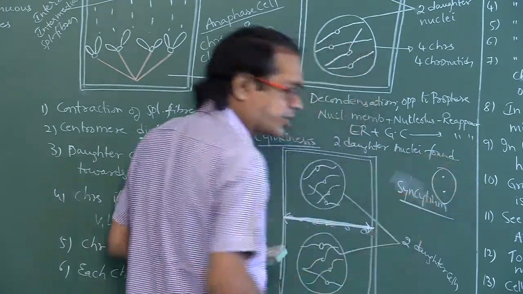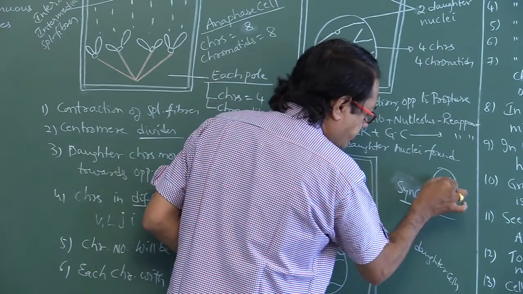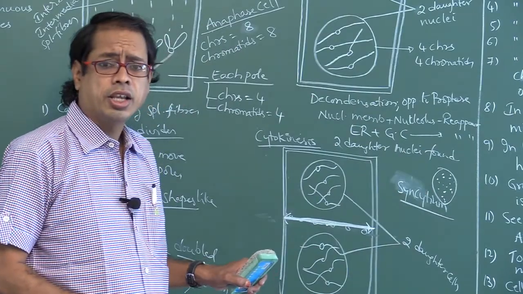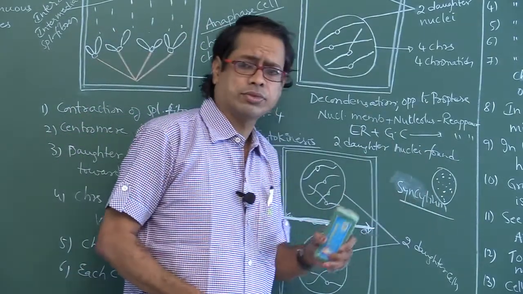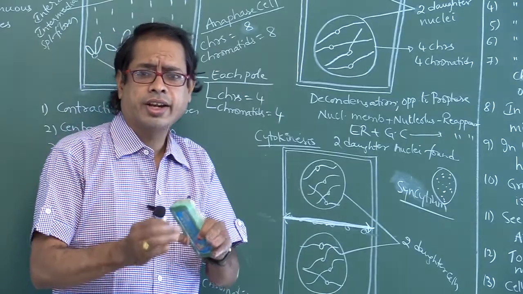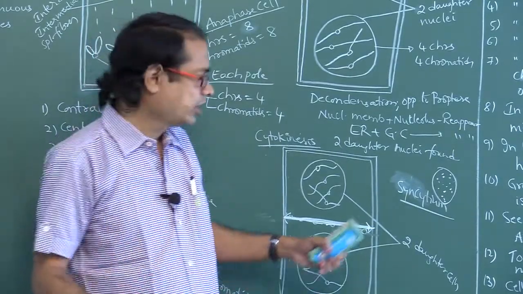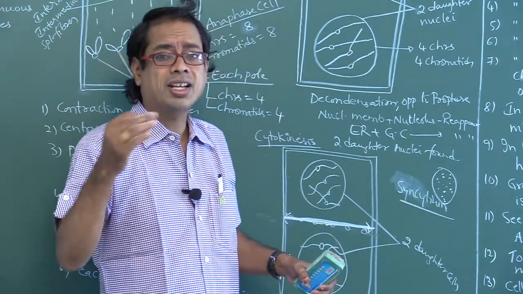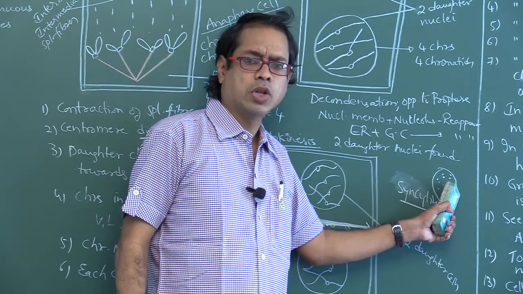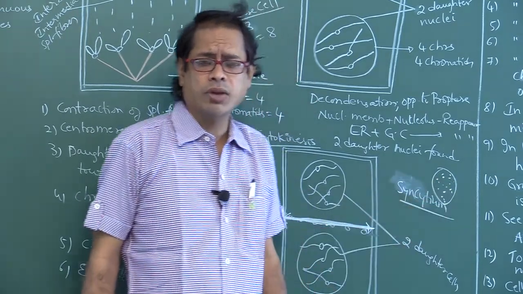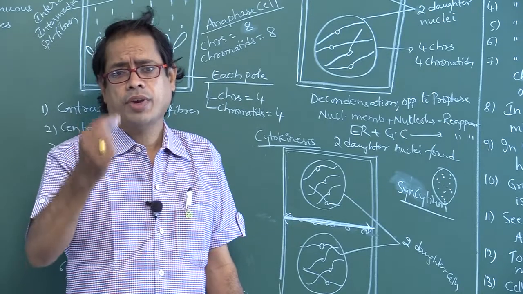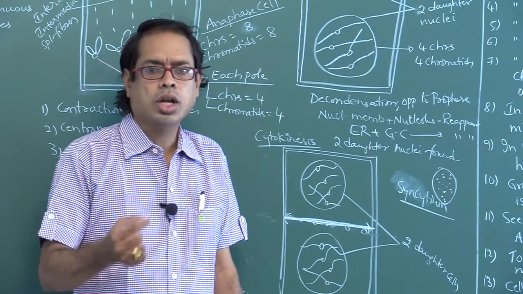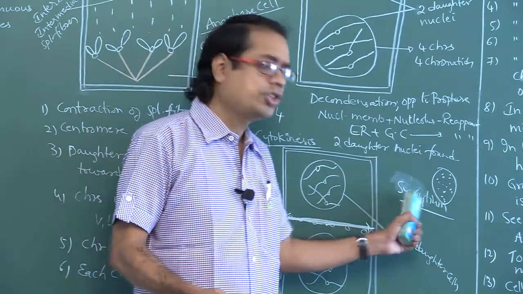Syncytium means like this. Again fails. So, multinucleated condition is the so-called syncytium. Karyokinesis occurs, cytokinesis fails, that is, karyokinesis is not followed by cytokinesis, it results in syncytium, the multinucleated condition. What is the example for syncytium? Free nuclear endosperm, that is coconut water. Coconut water is an example for syncytium.